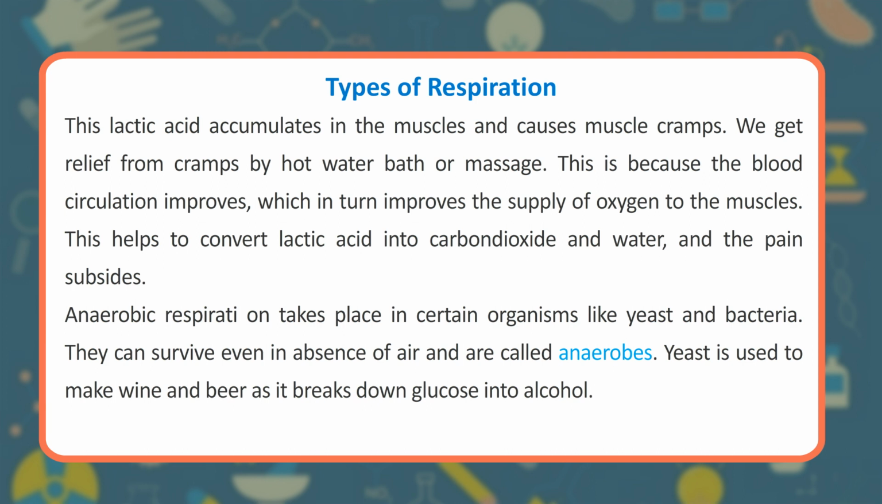We get relief from cramps by a hot water bath or massage. This is because the blood circulation improves, which in turn improves the supply of oxygen to the muscles. This helps to convert lactic acid into carbon dioxide and water, and the pain subsides. Anaerobic respiration takes place in certain organisms like yeast and bacteria. They can survive even in absence of air and are called anaerobes. Yeast is used to make wine and beer as it breaks down glucose into alcohol.